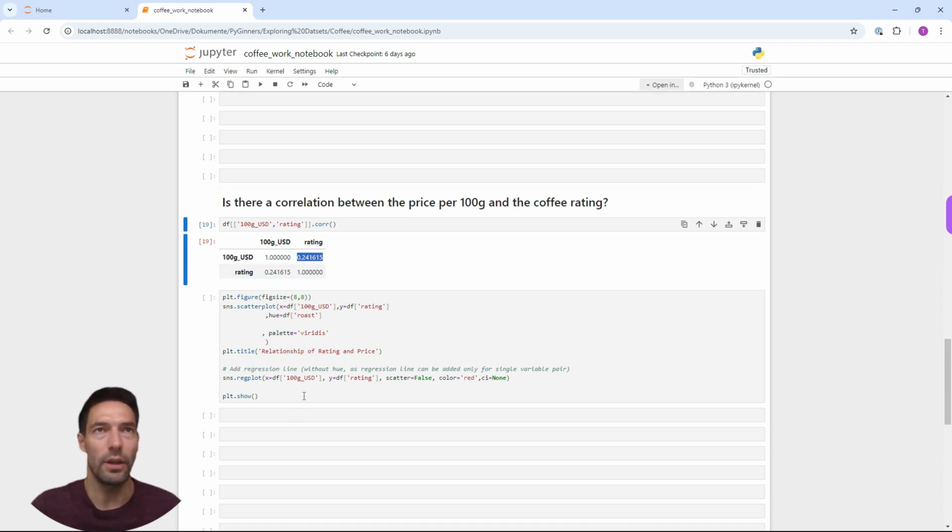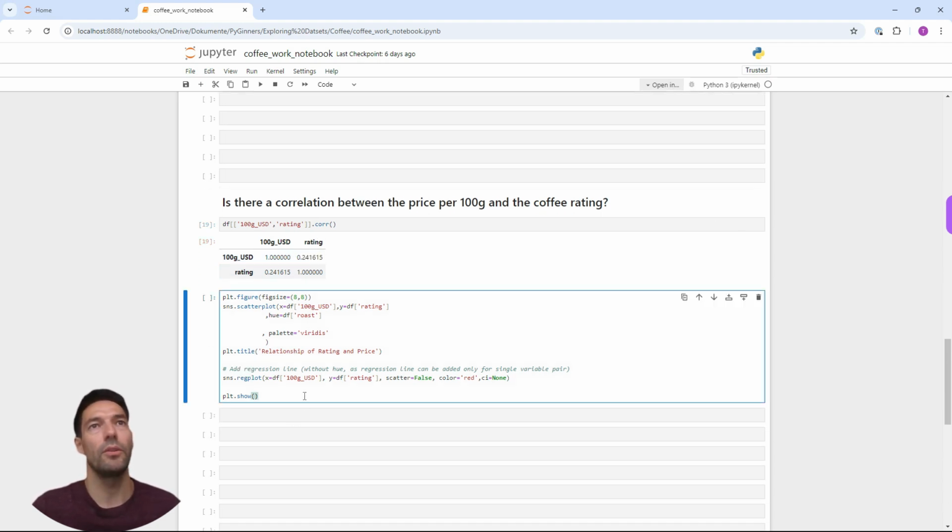Another way to have a look at this is if we do a scatter plot by plotting the price and the rating. And we can also add a reg plot on top of it. That's a regression line, meaning we can also see the regression on the chart as well.